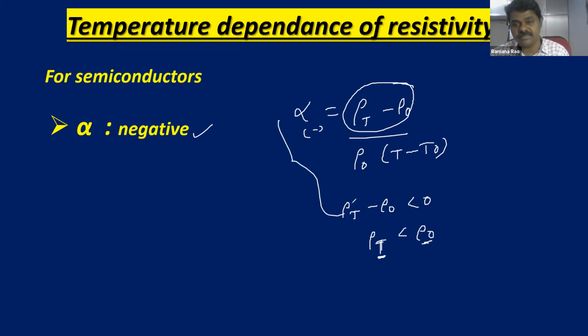So this is the explanation. How interesting, children, you can see from this formula, we can explain everything. Why for metals it is positive, why for standard resistors it is very small, why for semiconductors it is negative. Okay.